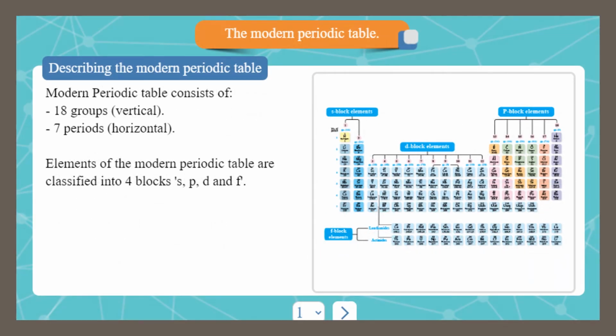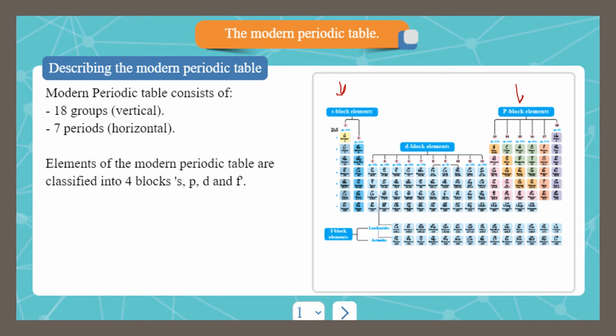Now we will discuss the modern periodic table. The modern periodic table consists of 7 periods and 18 vertical groups. These 18 vertical groups are arranged in 4 blocks. The first block is the S block that contains 2 vertical groups, which are group 1A and 2A.